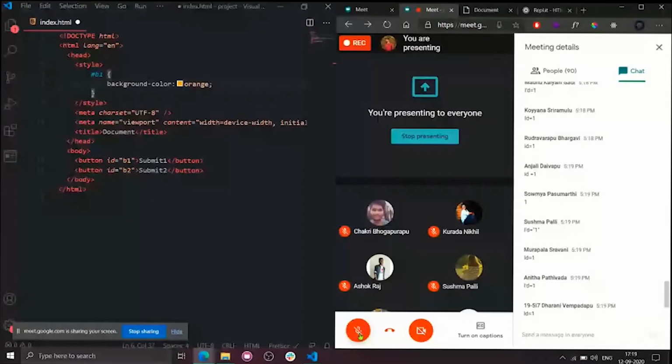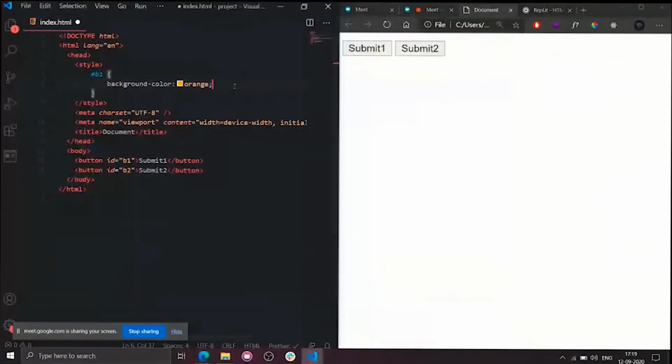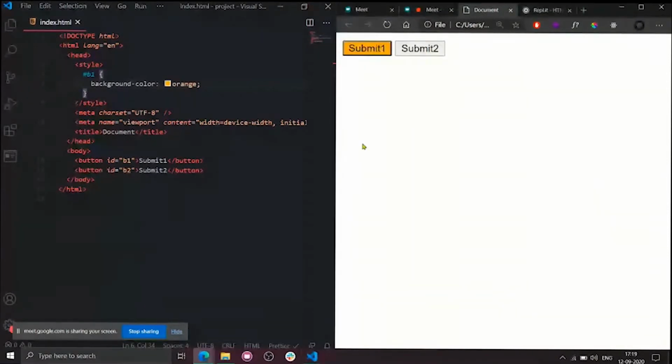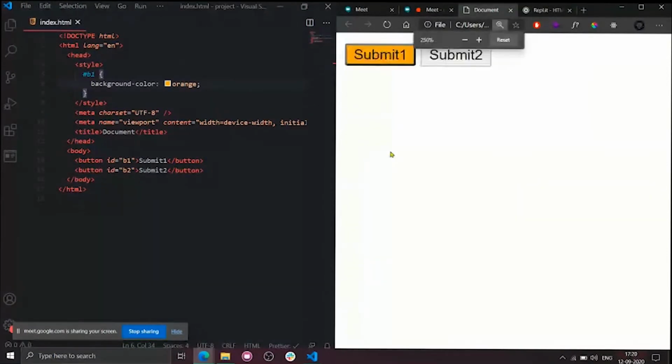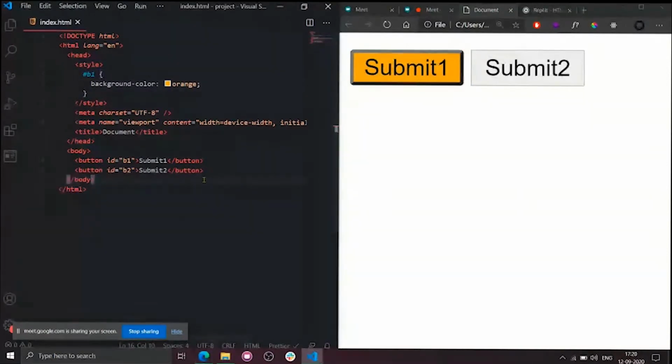Okay, so now I simply kept a background color of orange. Now let's see what will happen. As you can see on the screen, only button 1 has changed to orange color. Let me zoom in. As you can see, whenever I applied any style to hash B1, only button 1 has changed. If I want to apply style to button 2 as well, what is the ID of button 2? It is B2, right?